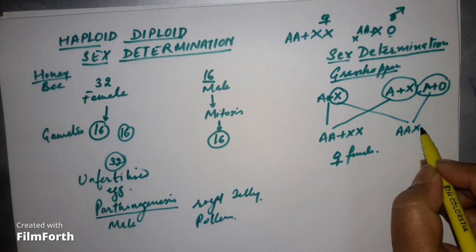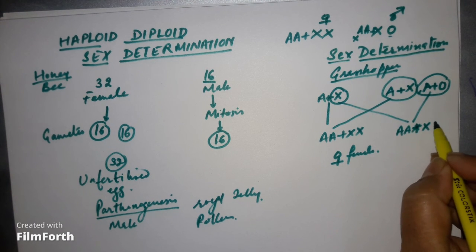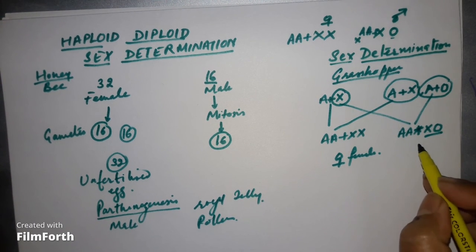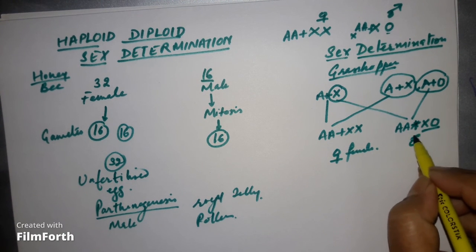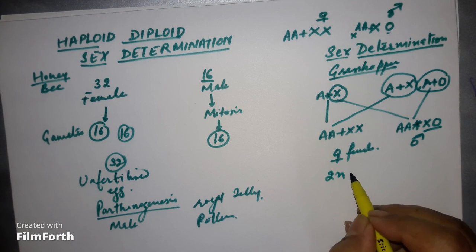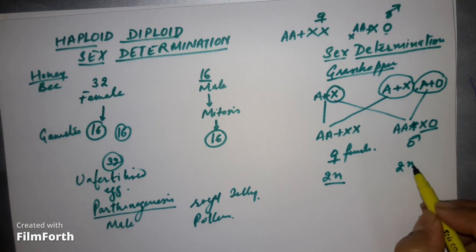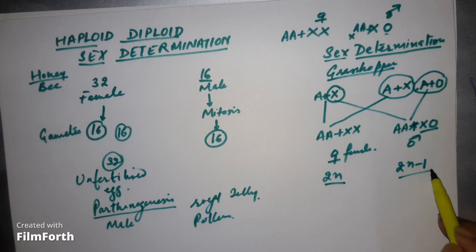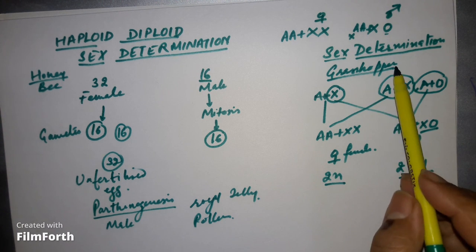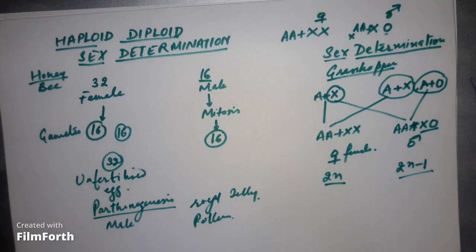In this case, there will be one chromosome less. The male will have chromosome number 2n minus one, one less than whatever the chromosome number is. Clear? So this is the kind of sex determination in some insects, grasshoppers, etc. So I hope you understood the topic. The next topic we will discuss is mutations. Thank you.